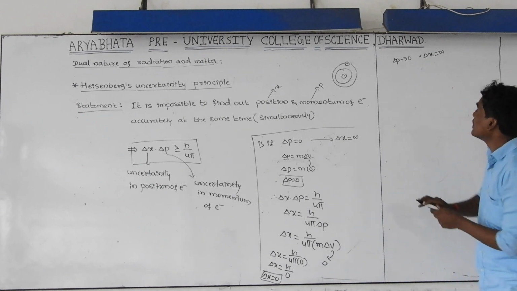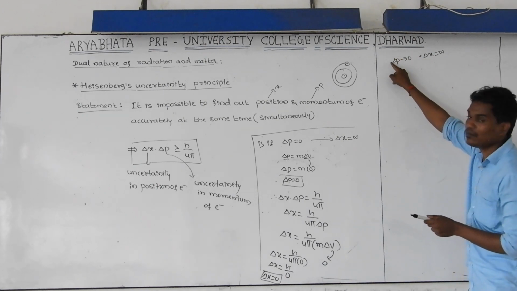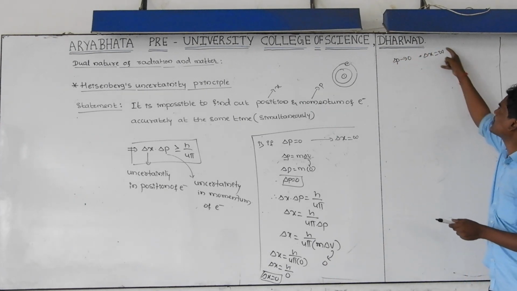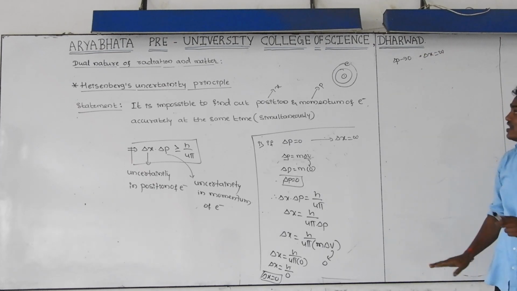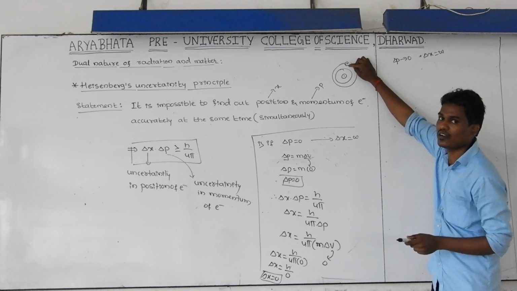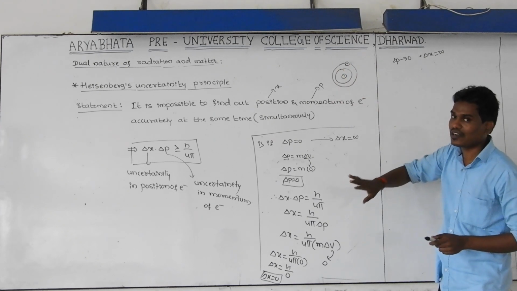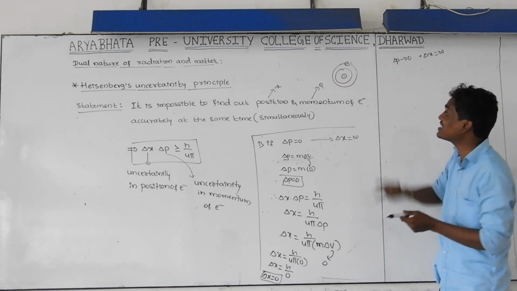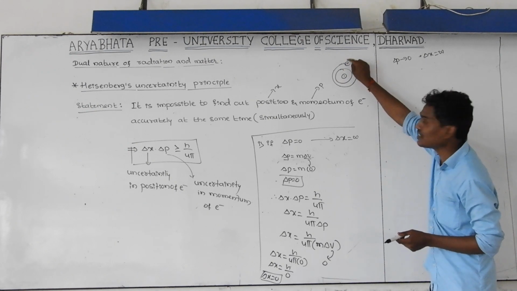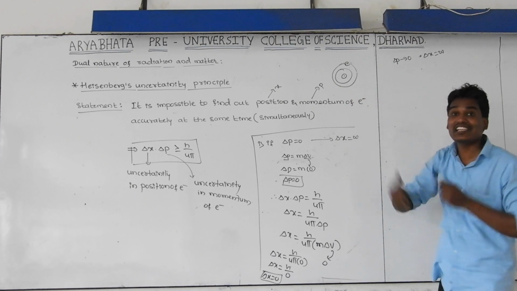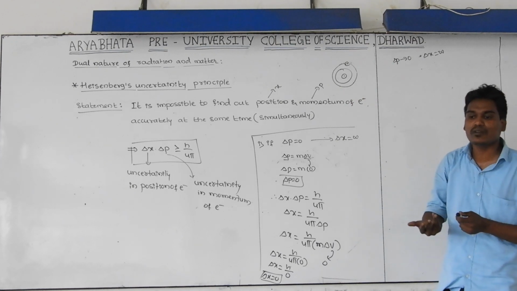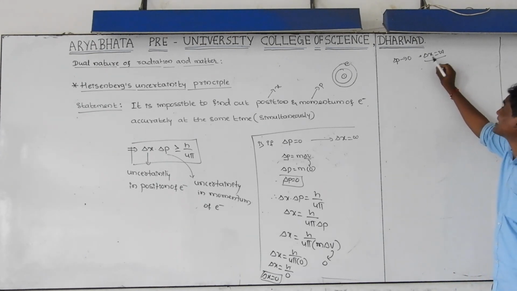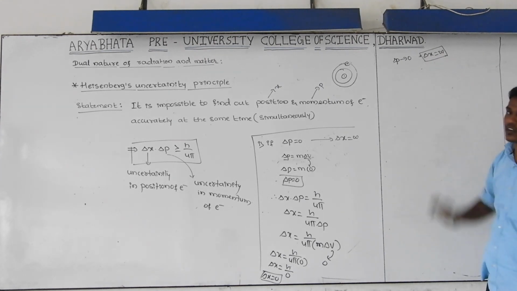What is the meaning of this? If you want to find the exact value of momentum, then you are getting maximum uncertainty in position. The velocity of the electron is 0, the electron is at rest. I know that. Momentum is 0 means it is at rest. But where is the location of that electron? I don't know. Is the electron here? Is it here? Where is the position of that electron? I don't know exactly. That's why I am getting maximum error, maximum uncertainty in the position of the electron.